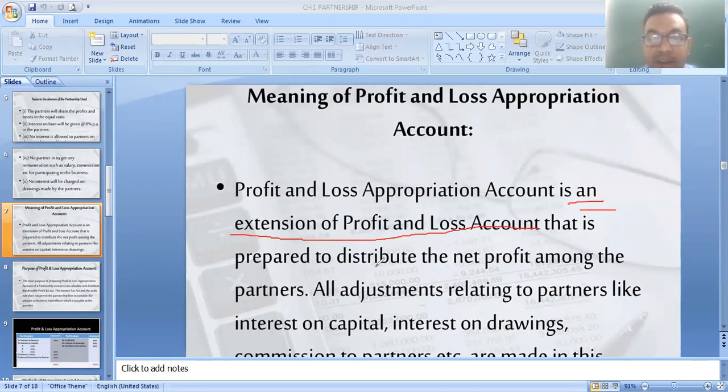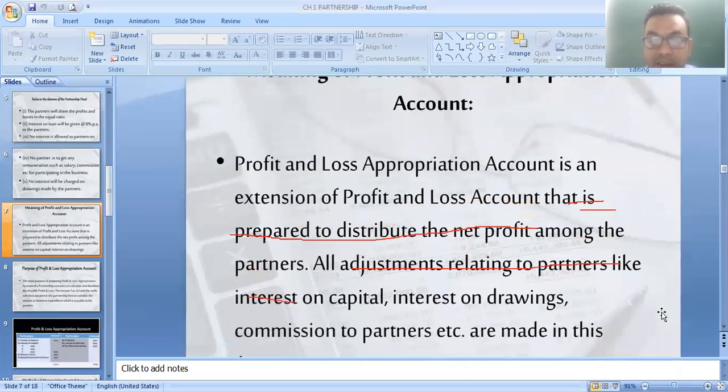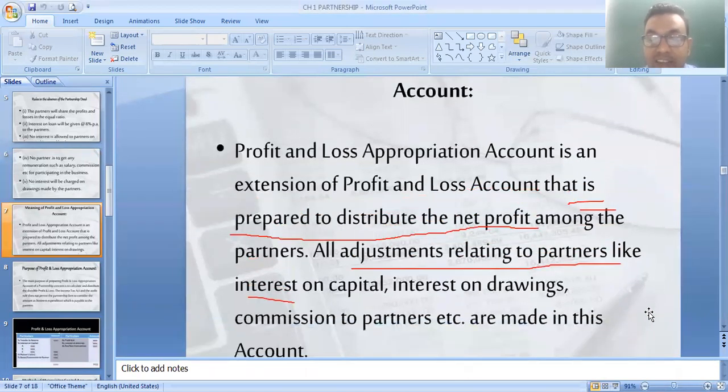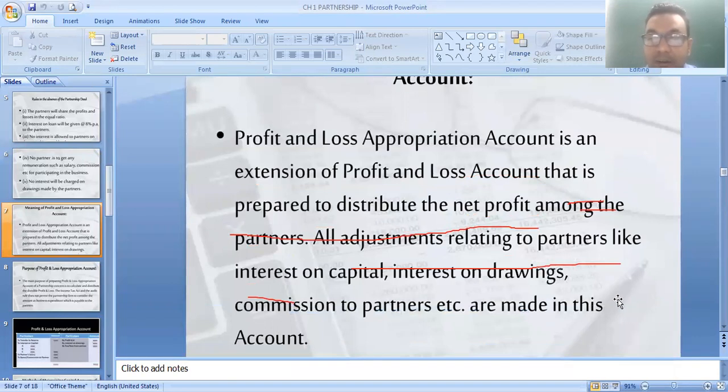So that is prepared. Why is it prepared? To distribute the net profit among the partners. All the adjustments relating to the partners, like interest on capital, interest on drawings, commission to partners, etc., are made in this account. Clear? So why is this account prepared?